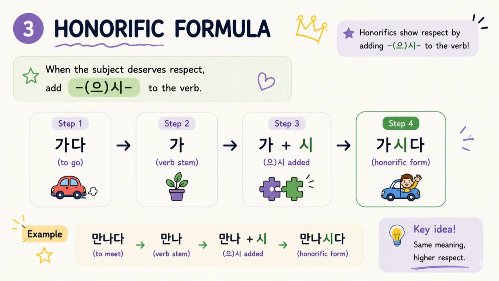Now, the most important honorific grammar point is the 시. This is called the honorific marker, and it's added to the verb stem when the subject deserves respect. If the verb stem ends in a vowel, you simply add 시. For example, the verb 가다 becomes 가시다. If the verb stem ends in a consonant, you usually add 으시. For example, the verb to sit, 앉다, becomes 앉으시다. A helpful way to think about it is that 으시 doesn't change the meaning of the verb, it only adds respect.